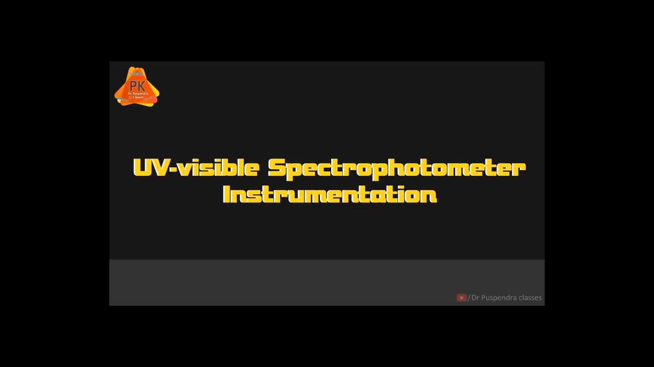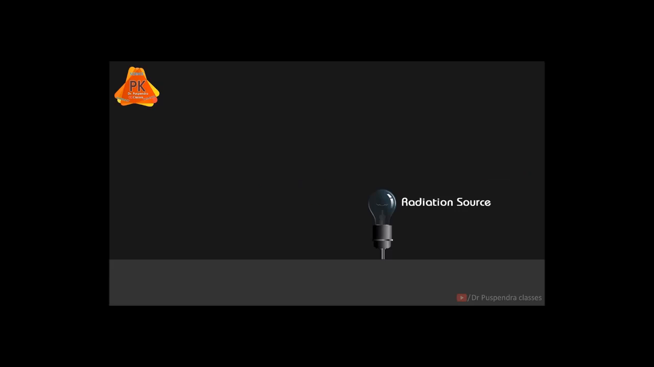Hello friends, today we are going to understand working and instrumentation of UV visible spectrophotometer. So first coming to the radiation source. So what is the radiation source in a UV visible spectrophotometer? Generally we use a combination of hydrogen deuterium lamp with tungsten filament lamp.